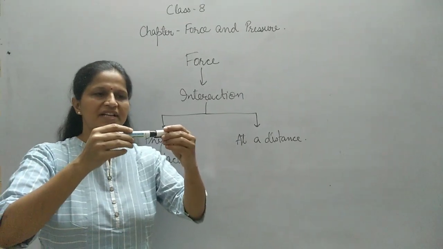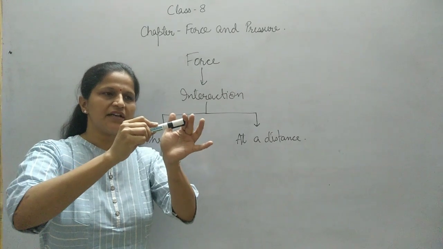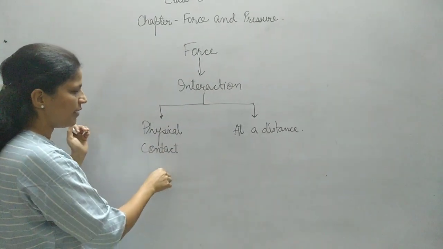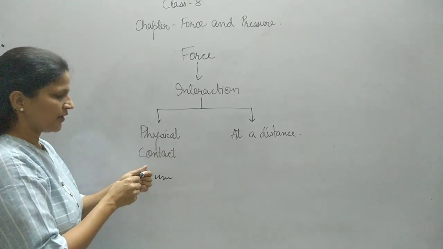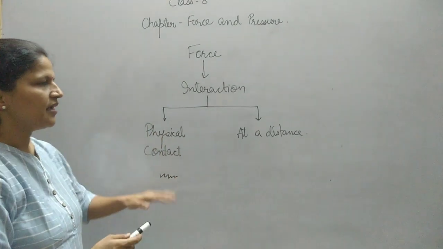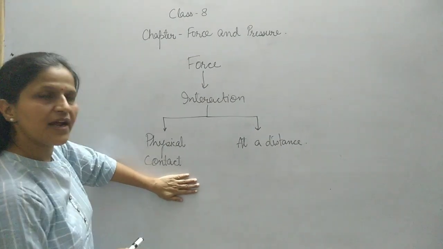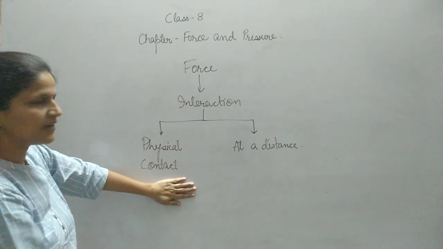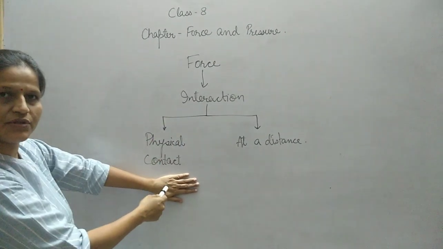Suppose I am pressing the cap of the marker against it. I am pressing the marker, I am writing on the board, I am applying some force on the board. These are some forces which are appearing due to physical contact. If I press the wall, then I am applying some force by physical interaction, physical contact. So this is one kind of a force.